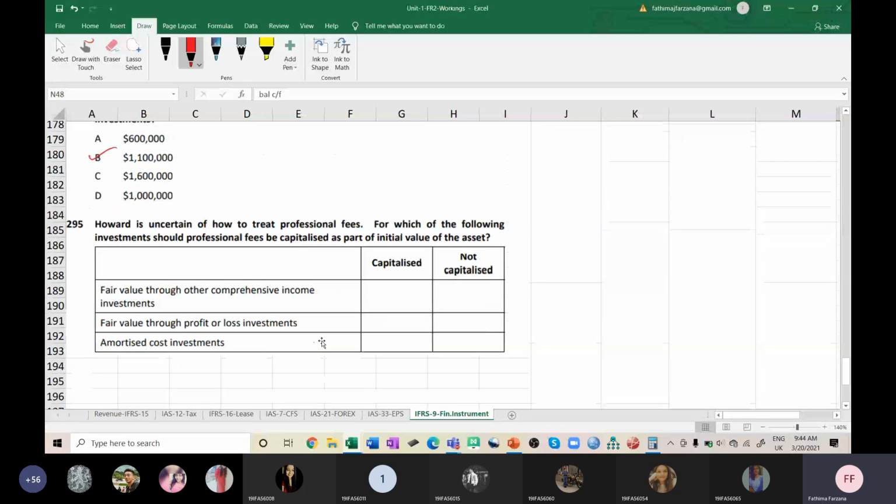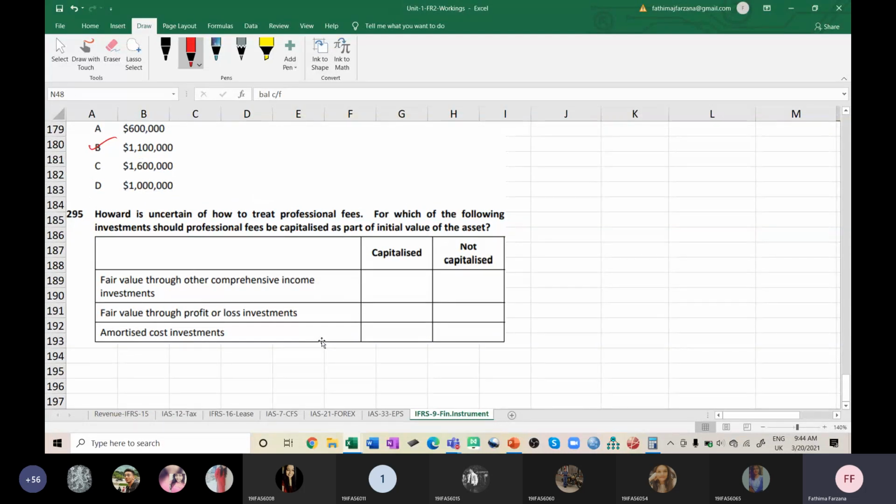Now we go to the last question of this unit, 295. Howard is uncertain of how to treat professional fees. For which of the following investments should professional fees be capitalized as part of the initial value of the asset? Tell me where I should capitalize professional fee.